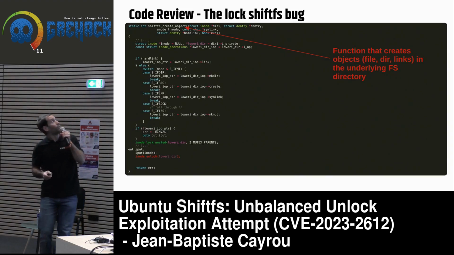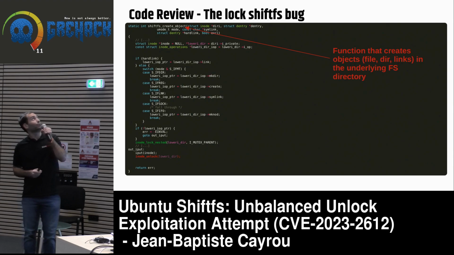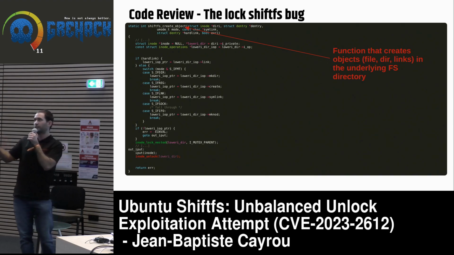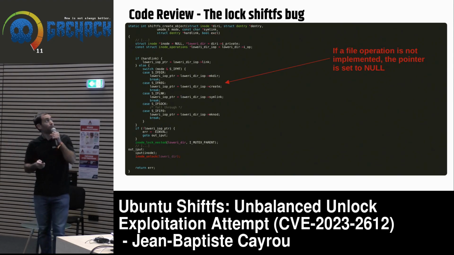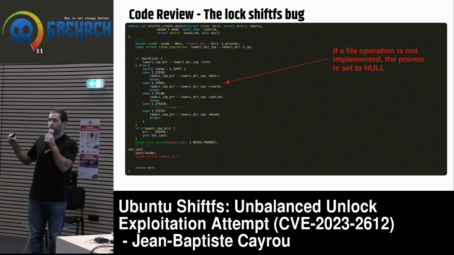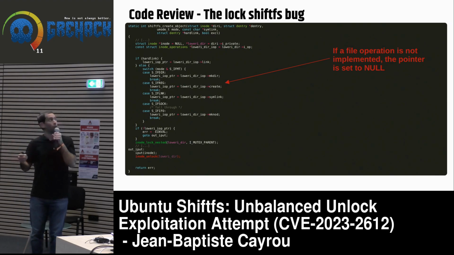Okay, so some C code of the kernel. This is the vulnerable function, which is shiftfs_create_object. In fact, it's a helper function used to create objects in a directory. Objects could be a file, a folder, or a link. This function will retrieve the operation function of the underlying file system. For example, if you want to create a folder, it will retrieve the mkdir function pointer to do the operation.